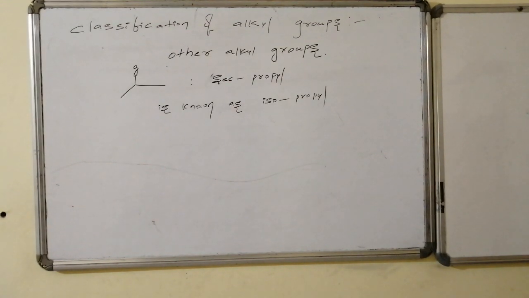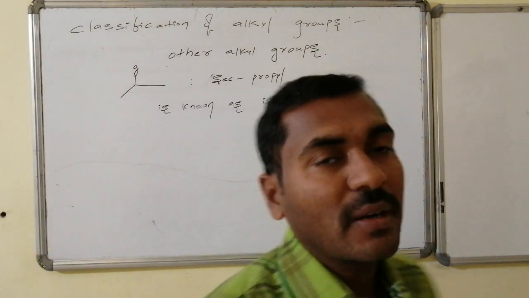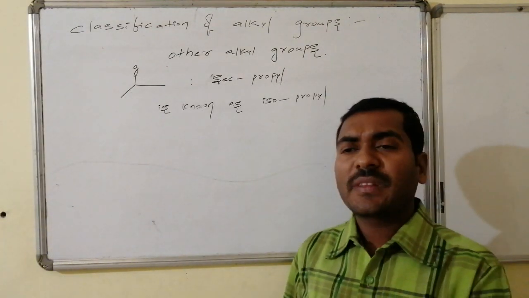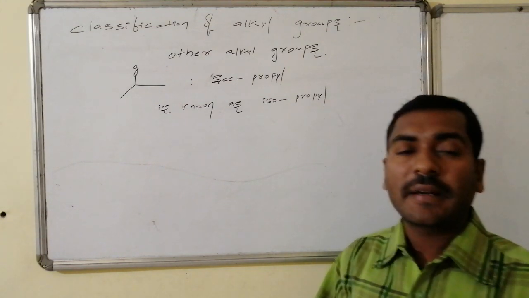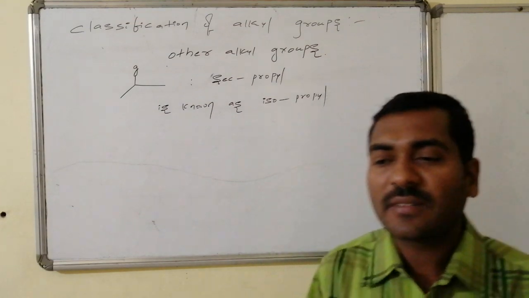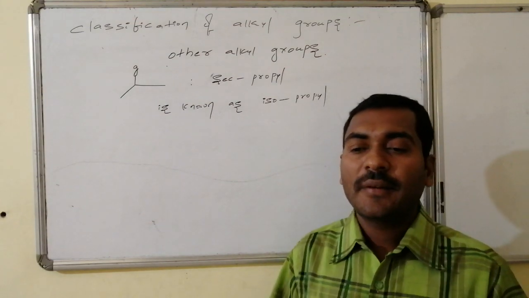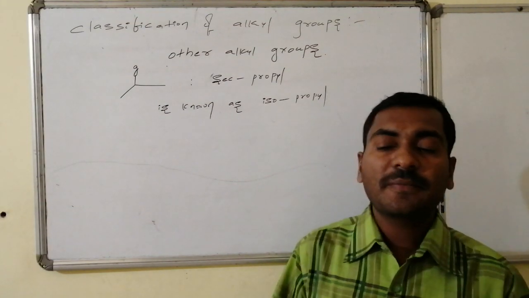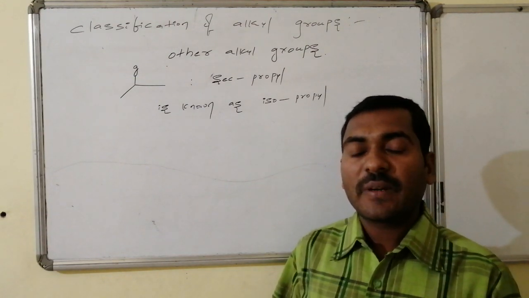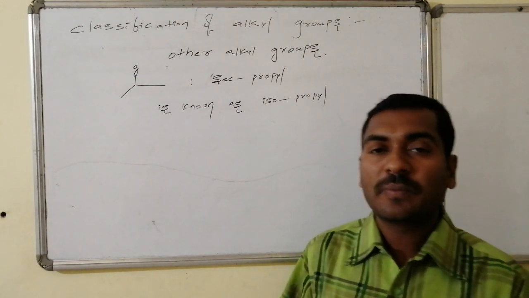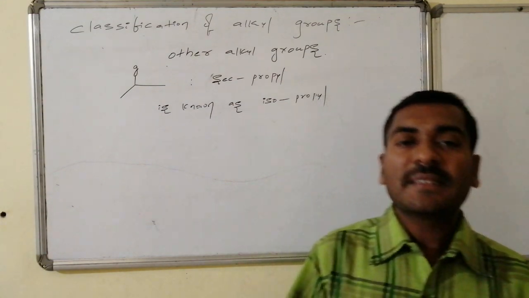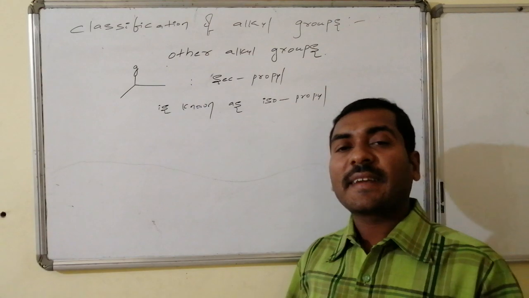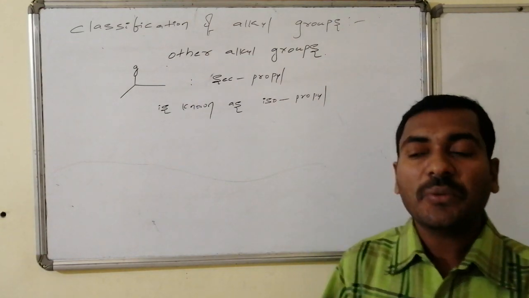There are two other alkyl groups which are known as iso, followed by the neo-alkyl groups. Let us go for the iso-alkyl group. For the 3-carbon containing propane system we know it is always present in a linear manner, whereas there is one secondary carbon. If one of the hydrogens on that secondary carbon is replaced by the group, then it is said to be secondary propyl. As per the words, we can say it as secondary propyl. But that secondary propyl is named as iso.